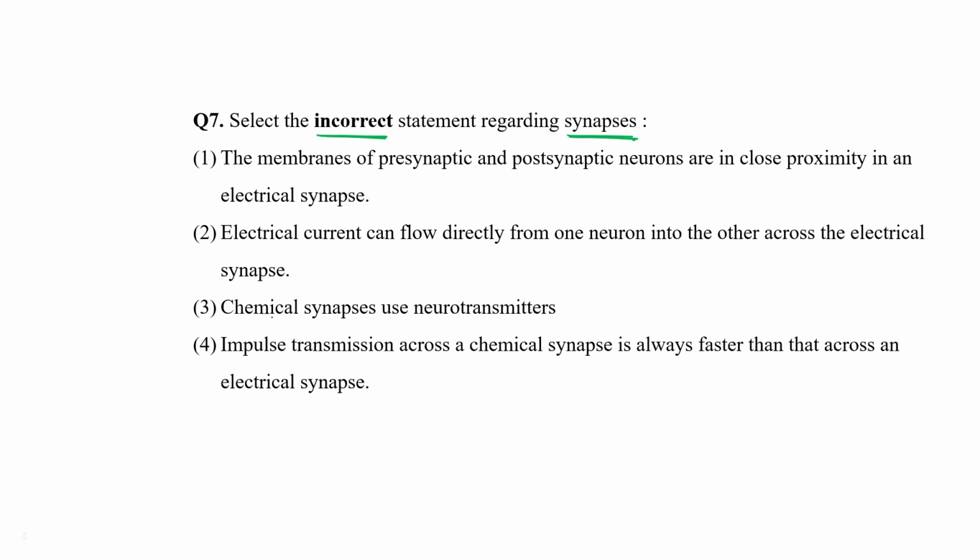Third, chemical synapses use neurotransmitters. Fourth, impulse transmission across a chemical synapse is always faster than across an electric synapse. A very important question. So just take 5 to 10 second time.